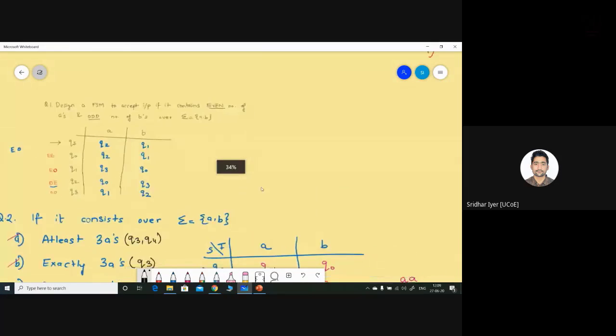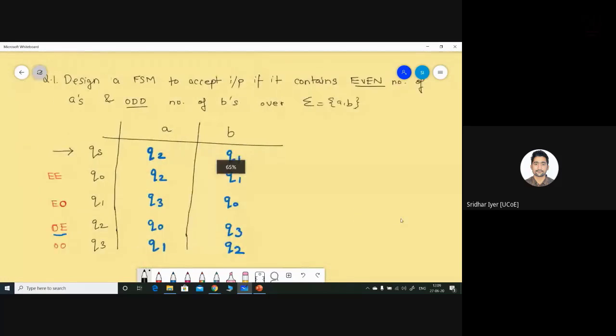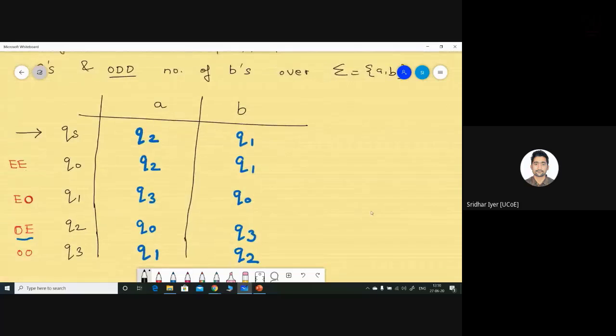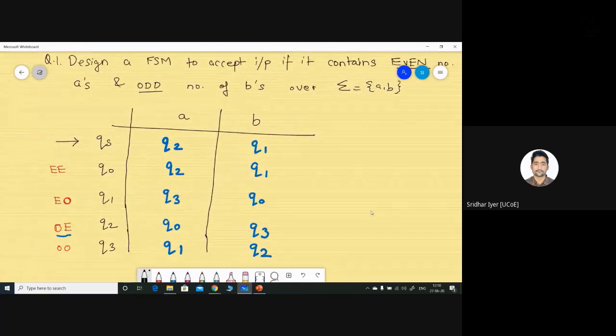This is the very first question we did today. Can we merge these two states, QS and Q0? There is a condition with the help of which we can merge any two states. Just check the transition. QS on input A has a transition to Q2. QS on input B has a transition to Q1. Same way, Q0 also has the same set of transitions. So the very first condition to merge any two states is that the transitions have to be the same. Here QS and Q0 have the same transitions, so we can merge them.